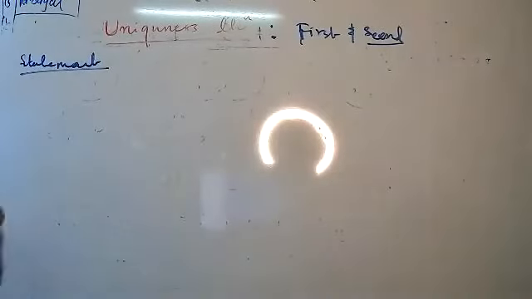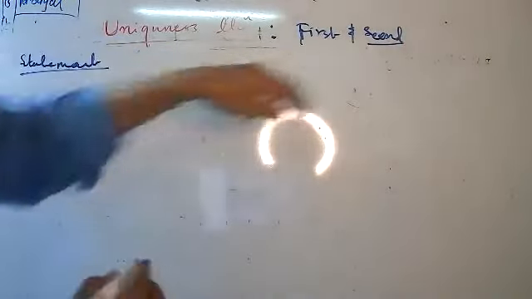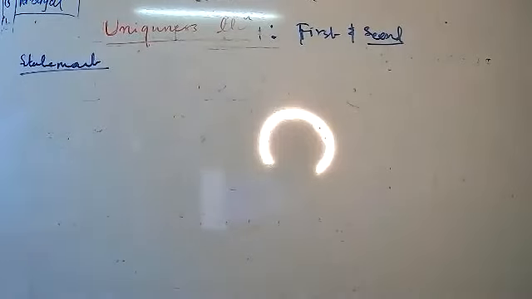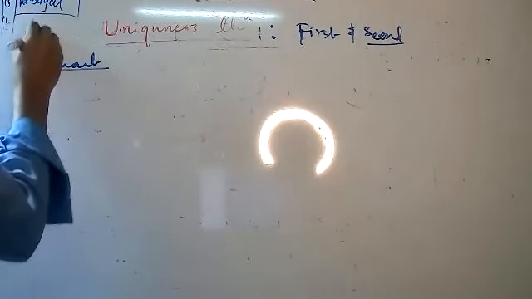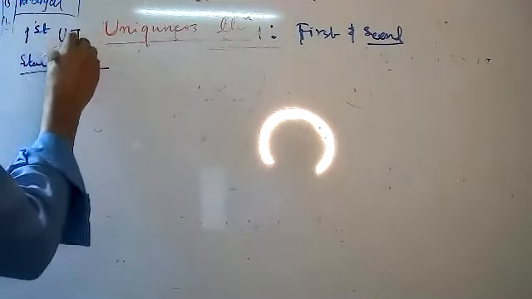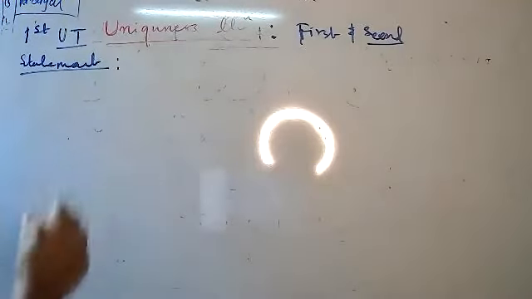Okay. In case of the uniqueness theorem, there are two theorems, first and second. According to the first uniqueness theorem, first I will write the statement.